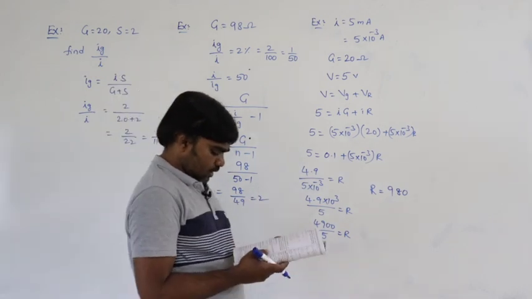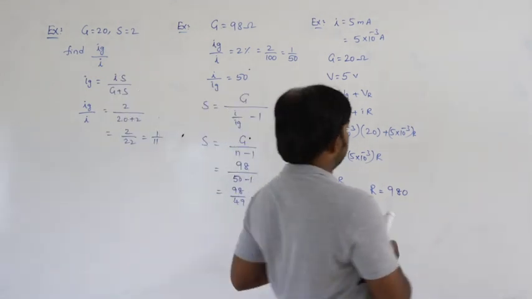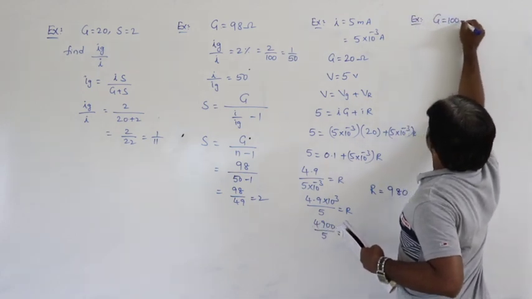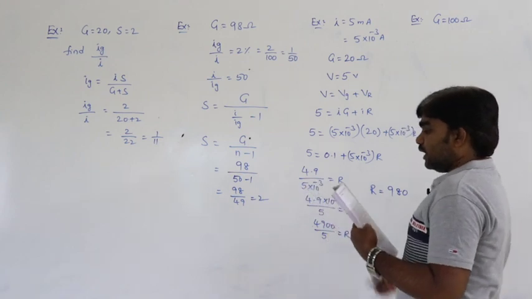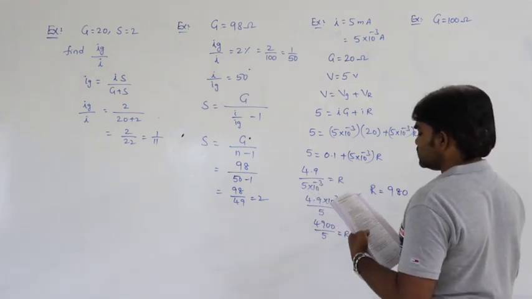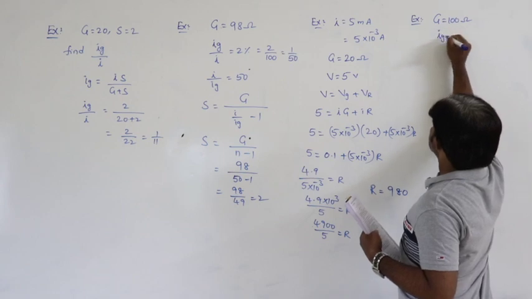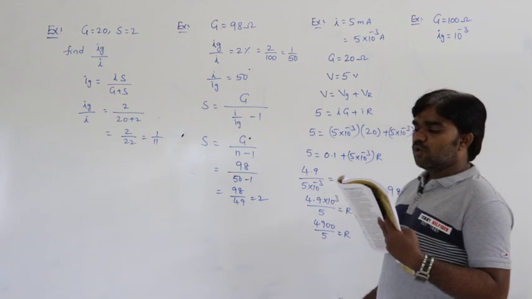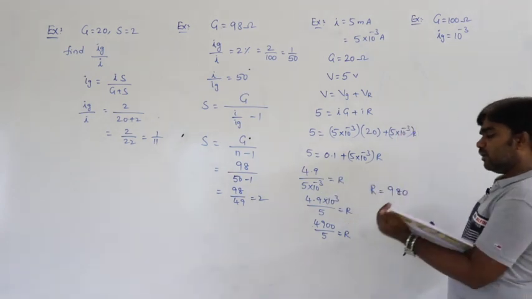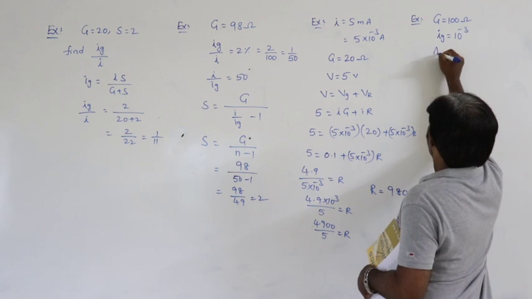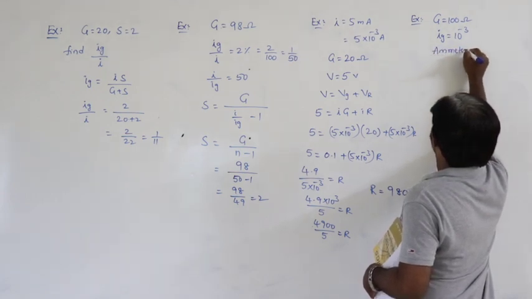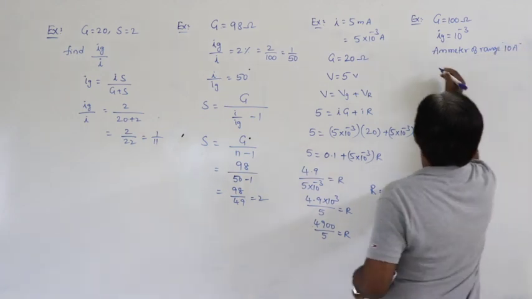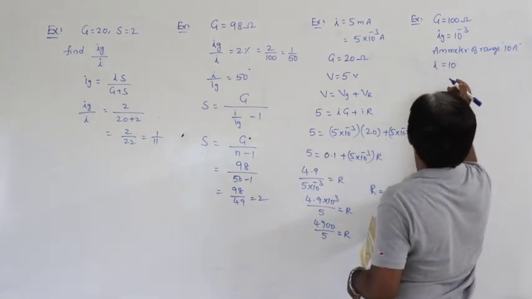Next problem. A galvanometer has a resistance of G is equal to 100 ohms. A current of 10 power minus 3 amperes passes through the galvanometer, Ig is equal to 10 power minus 3. How can it be converted into an ammeter of range 10 amperes? So that means I is equal to 10.